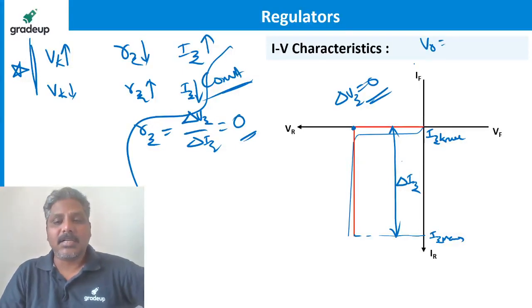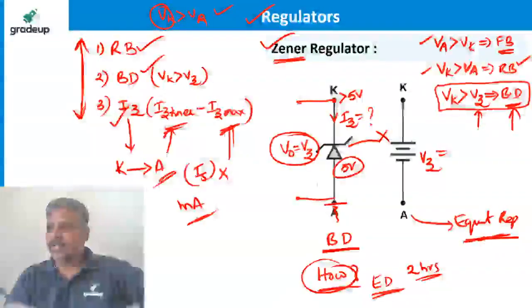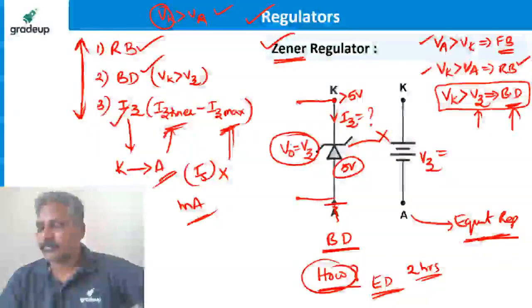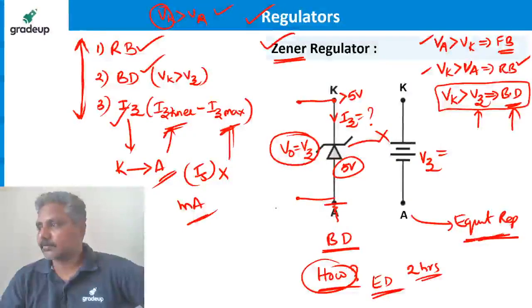Because if I take the voltage across the Zener, suppose I say this Zener voltage is constant, have you taken the screenshot of this, guys? Have you taken the screenshot of this?